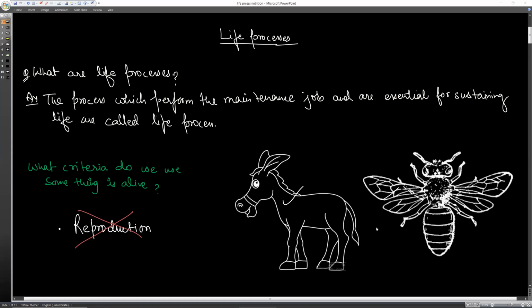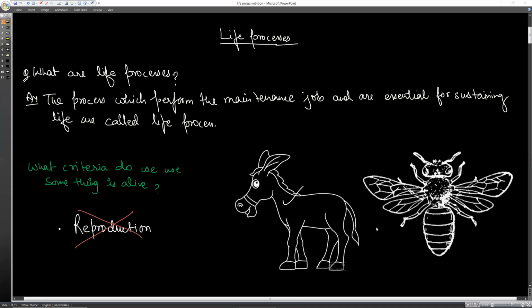Important life process. Life processes are those processes that are essential for living organisms, that characterize and tell us whether something is alive or not. So if something is alive, we will consider that it must perform all the life processes. Just for example, if a living being